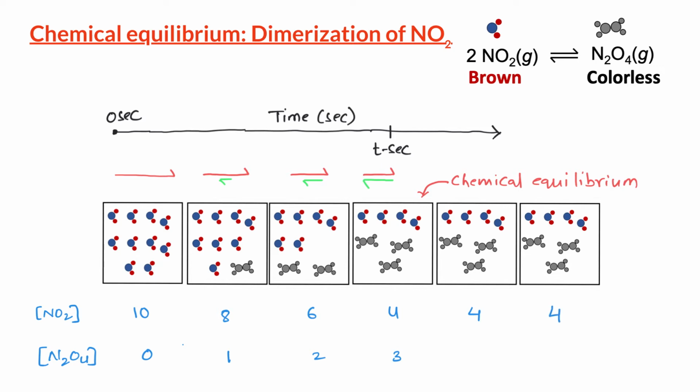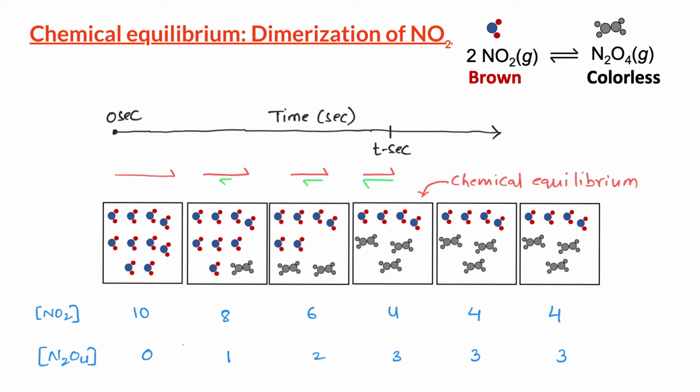We can also say the same thing about N2O4. At equilibrium, the rate at which N2O4 is being made is exactly equal to the rate at which N2O4 is being consumed. Therefore, again, there is no net change in the concentration of N2O4 over time.